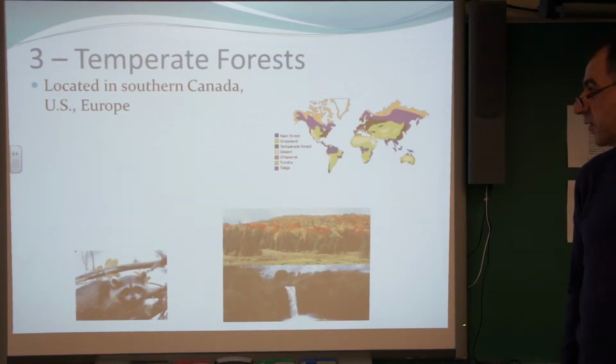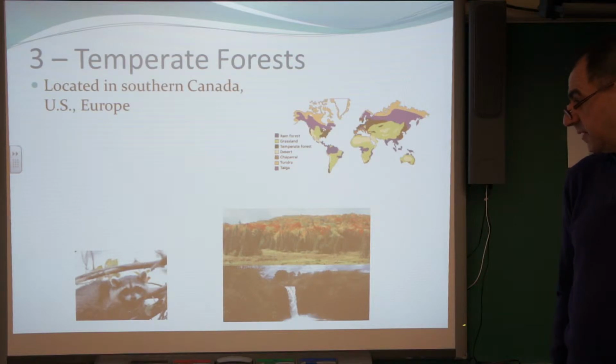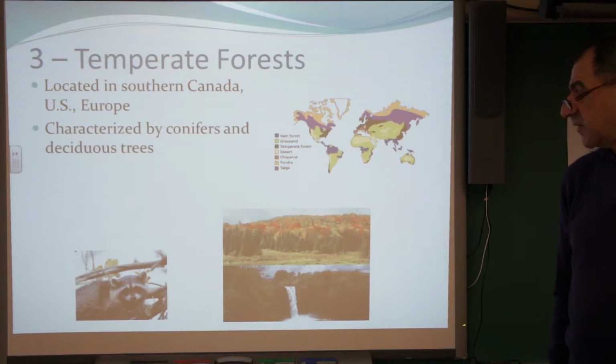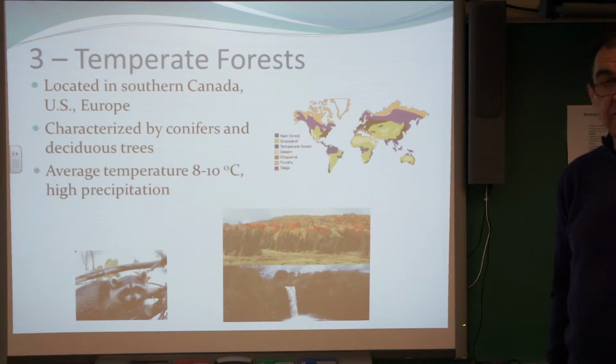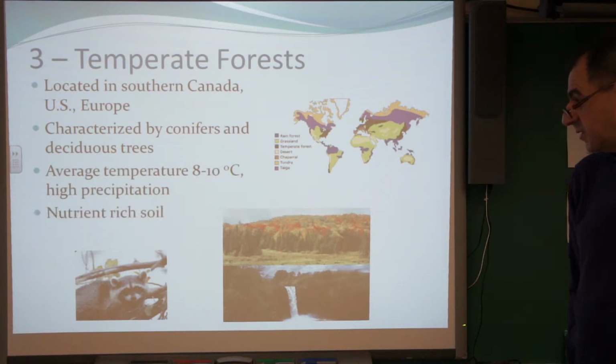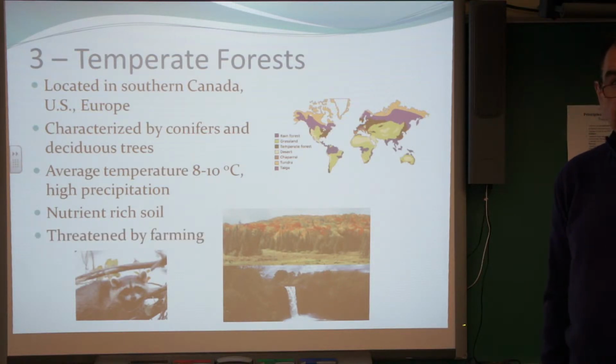Temperate forests are located in southern Canada, the US, and Europe, characterized by conifers and deciduous trees. The average temperature is 8 to 10 degrees Celsius with high precipitation and nutrient-rich soil, and they are also threatened by farming.